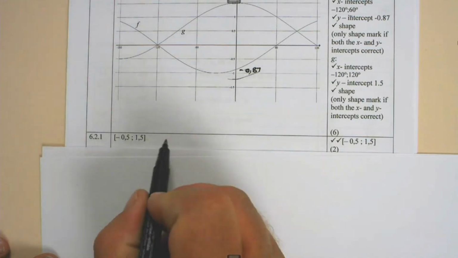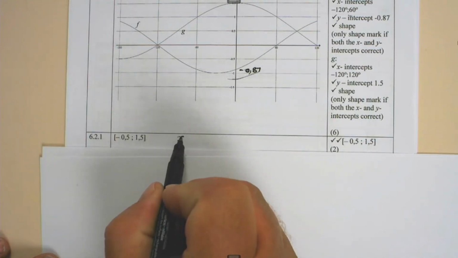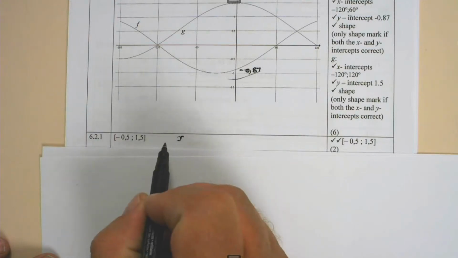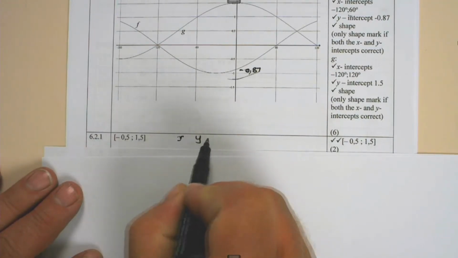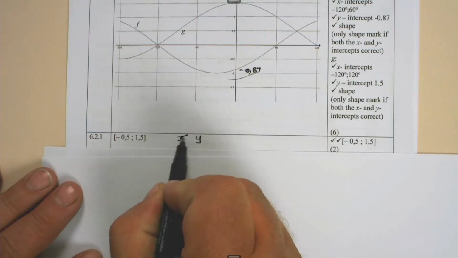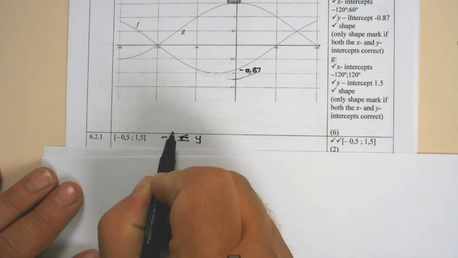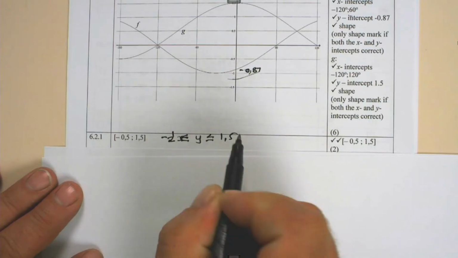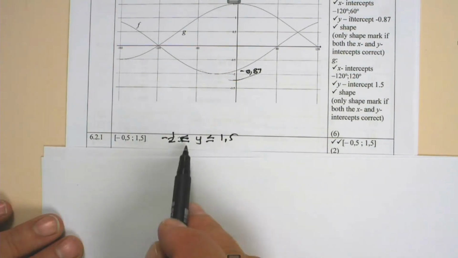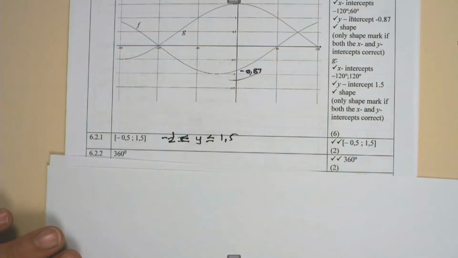So you could also have rewritten this, as we had to determine the range, so we can say that y is greater or equal to negative a half, but less or equal to 1,5. So 1 mark for the critical values and 1 mark for the correct notation.